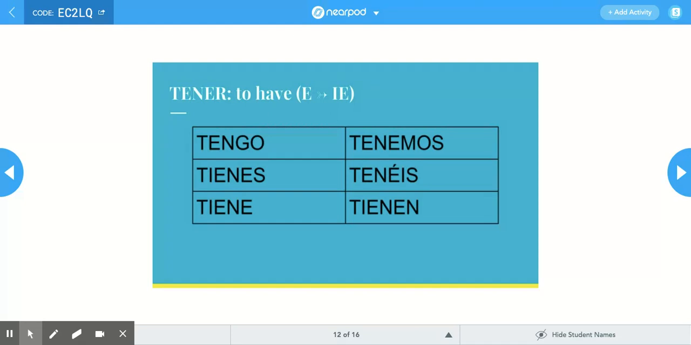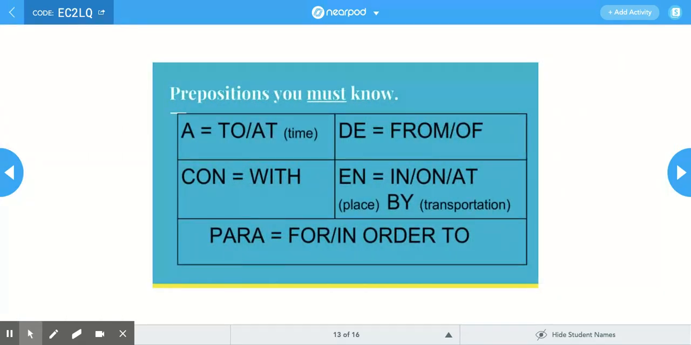We have the verb tener. Tengo, tienes, tiene, tenemos, tenéis, tienen. And then we have our prepositions. Okay, prepositions are things like about, above, across, after, along, among, around, at, things like that. We're only going to work with five of them. So you should already know, a means to or at. De is of or from. Con is with. En is in, on, at, or by. And para is for or in order to.